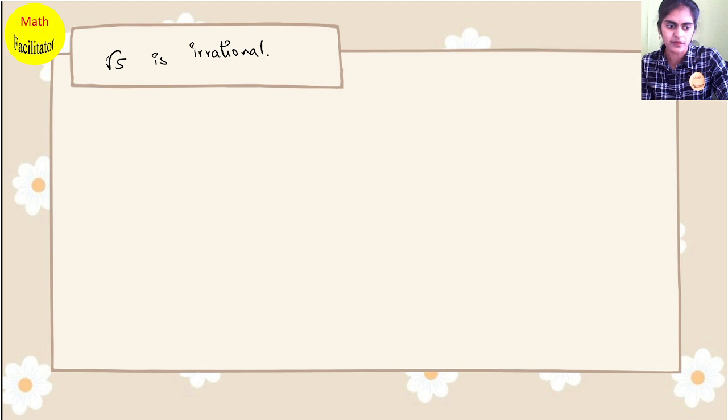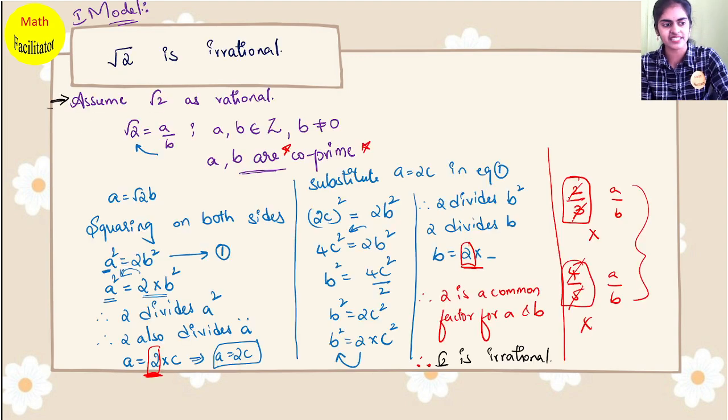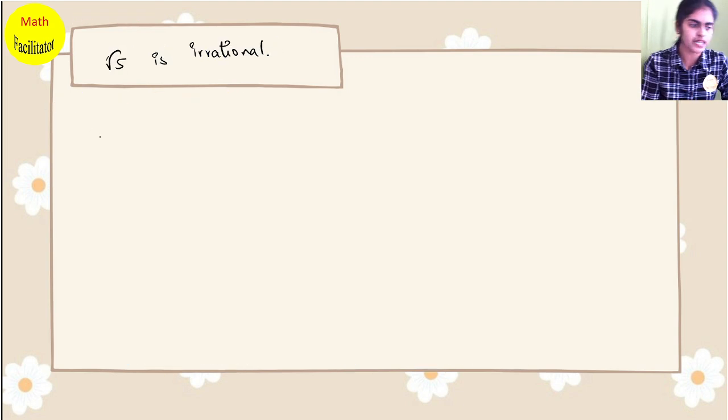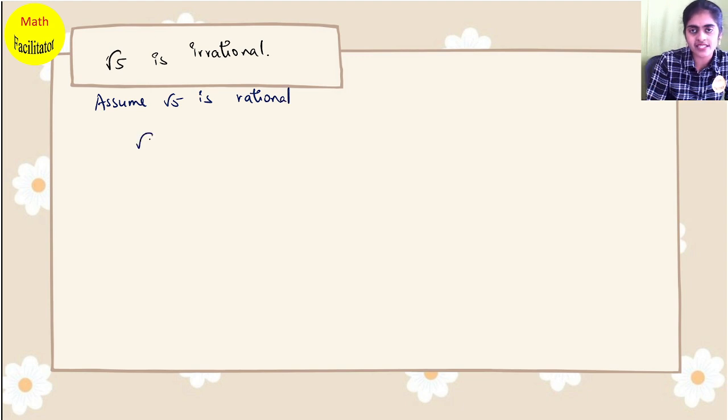The steps are the same, but I'm going to give them to you in a shortcut way so that you can remember better. So what is the first thing we are doing? All these are same models, root 2, root 5. First step is you assume that root 5 is a rational number. So when it is rational, root 5 equals a by b, where a and b are co-prime numbers.